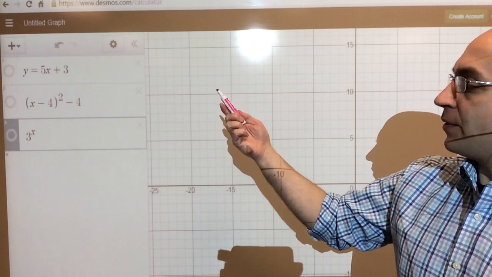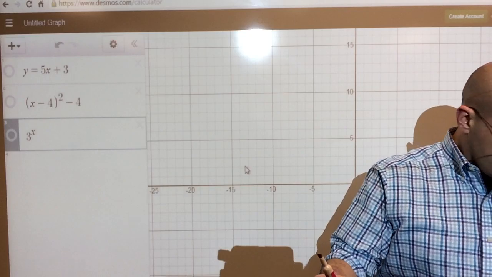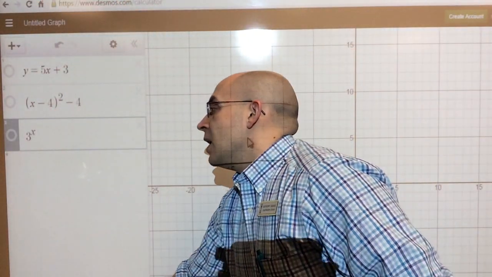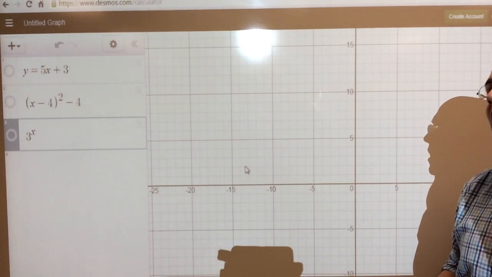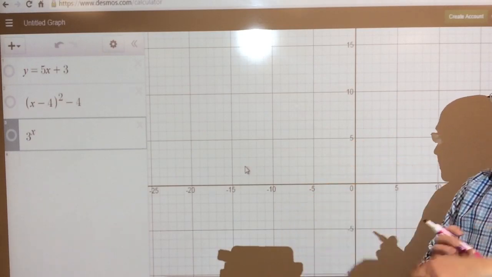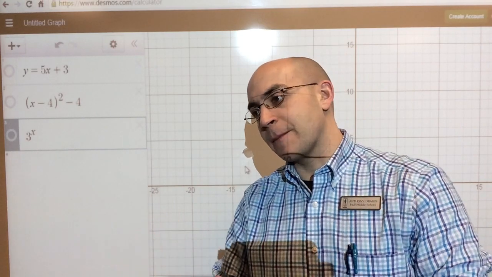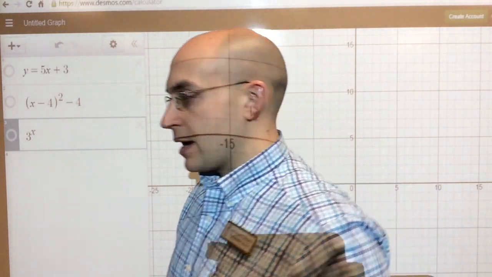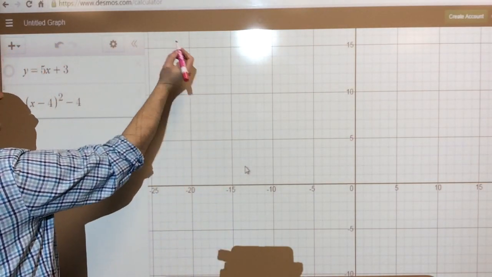I want you to come up with the characteristics of these functions, then we'll graph them, and then I want you to try to make some conjectures about these three things, like which ones will always have something, which ones will not. Like you always know an asymptote will be part of an exponential, never will be quadratic or linear. So these are the characteristics I want for all three.